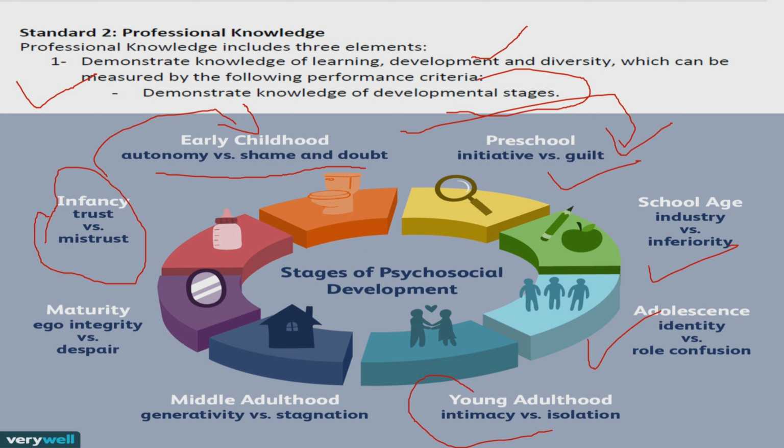We got a question about young adulthood, a scenario-based question, and we had to identify which age that is. It was intimacy versus isolation. So you need to have a thorough knowledge of this theory, and in case you know it, you'll be able to identify the scenario, and according to the scenario you can identify that this is adult age. This is how you should prepare for standard 2 by learning the stages of psychosocial development. Try to memorize all these stages in detail, and a few of the traits that have been attributed to these stages.